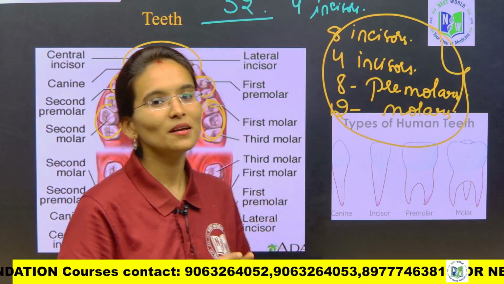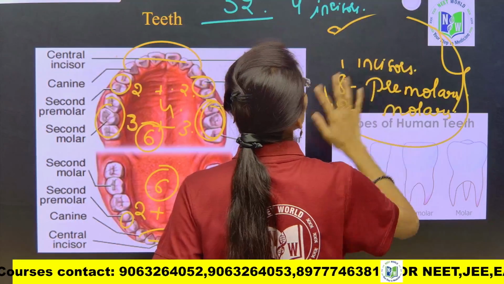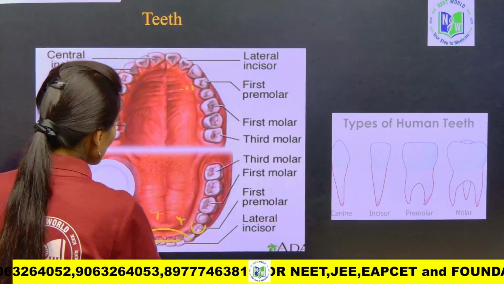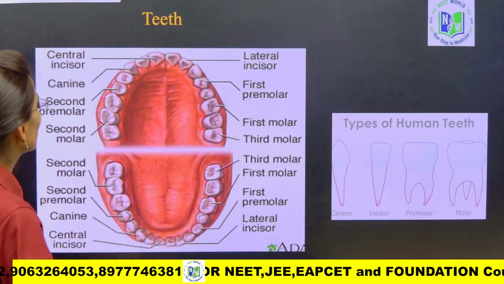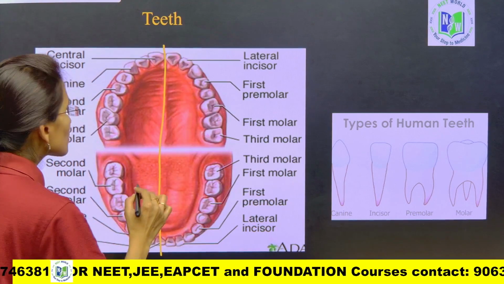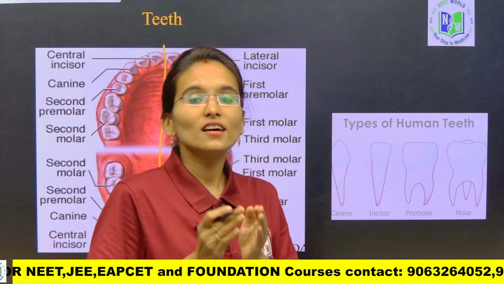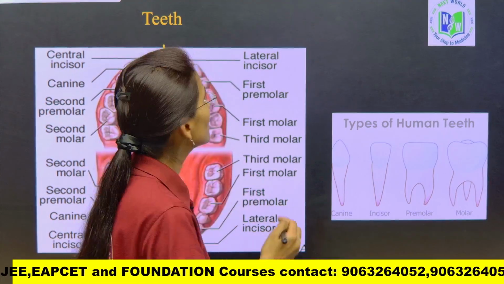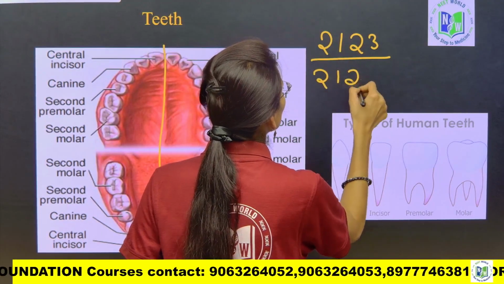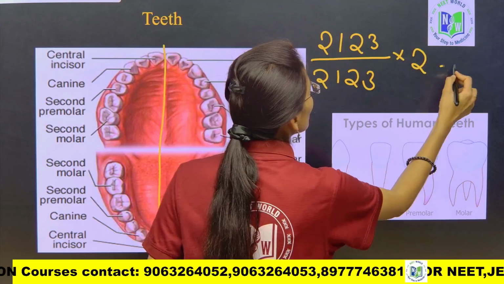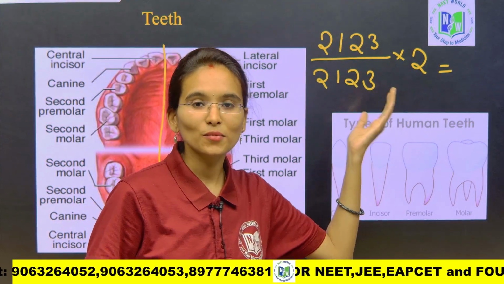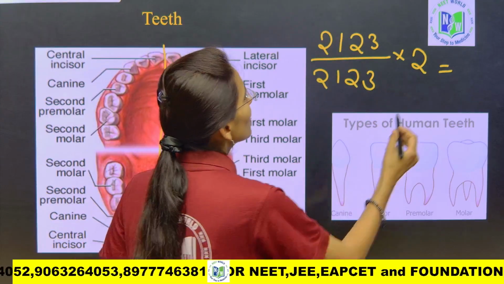Yes students, we can also give the dental formula for these particular adult human teeth, okay. So look into this. In the adult human beings the dental formula is 2123 by 2123 into 2, okay. If you add and multiply these particular numbers of teeth, then you are going to get the answer 32, my dear students.